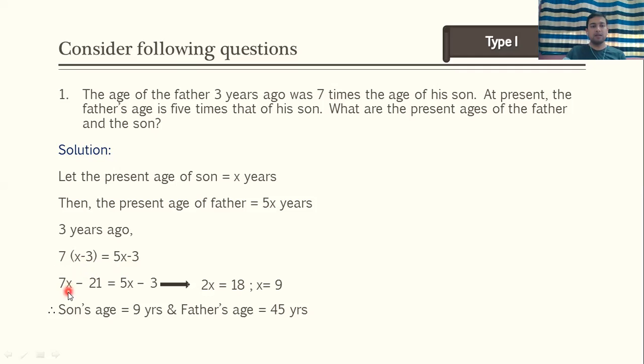सो क्या मिलेगा? 7x-21 which is equal to 5x-3. तो 5x अगर लेफ्ट हैंड साइड में लाते हैं और 21 हम क्या करेंगे? राइट हैंड साइड में लेंगे. तो क्या मिलेगा? 7x-5x, it will be 2x, and -3 plus 21, it will be 18. So x is equal to 9. तो x क्या है? It's the present age of son. So present age of son will be 9 years, and what will be present age of father? It will be 5 times x. So 9 into 5, it will be 45 years.